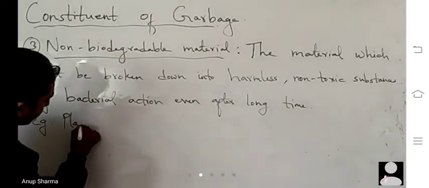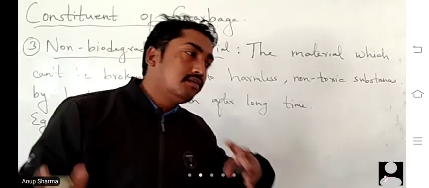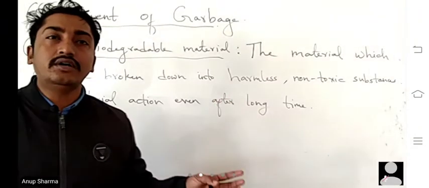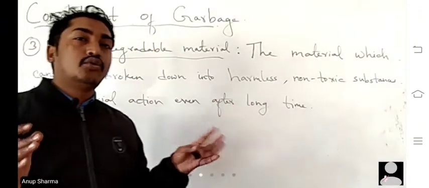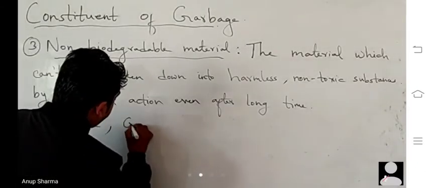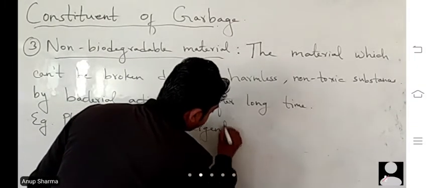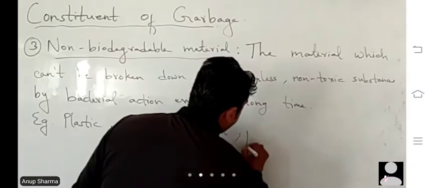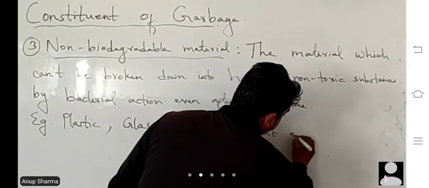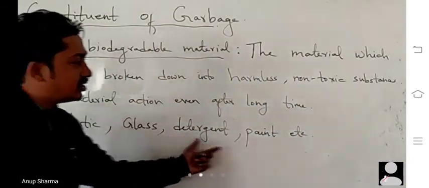plastics. So instead of throwing plastics in the ground, simply give it to the kabadiwalas for reuse. That will control the pollution and save our environment. Then we have glass, detergents, paints, etc. Even glass also. Certain type of detergents, paints, etc.